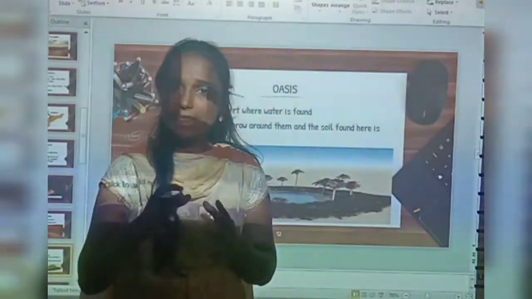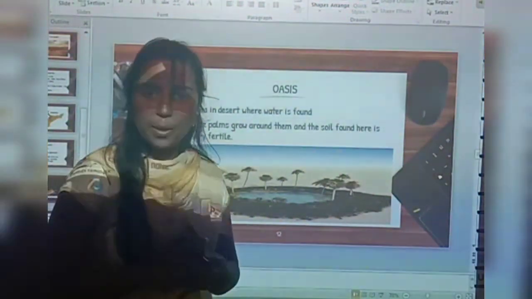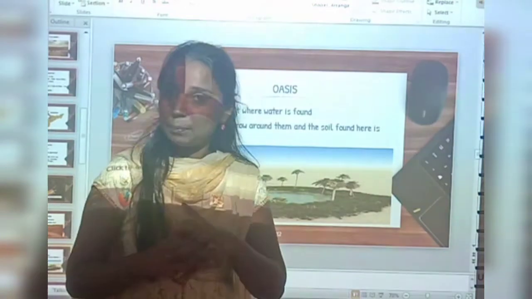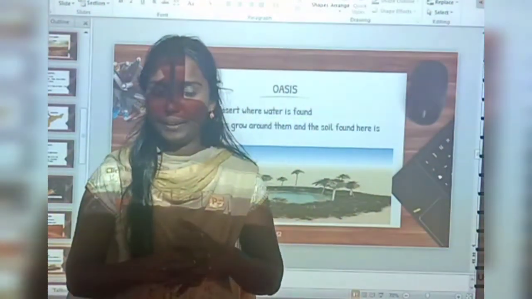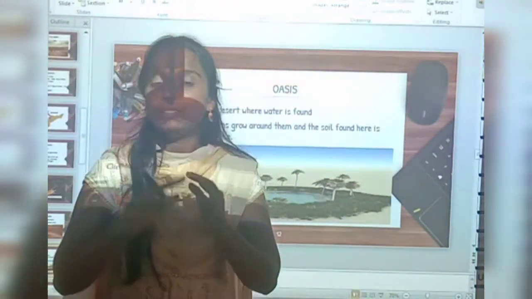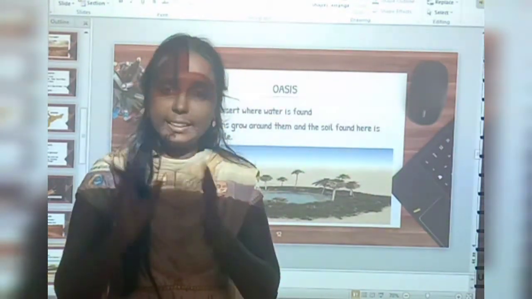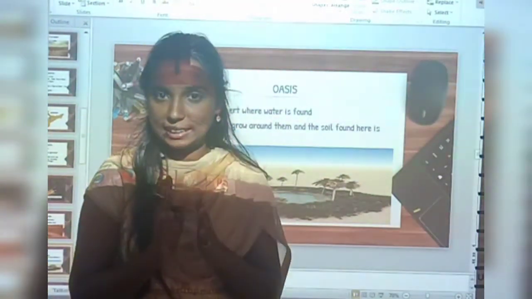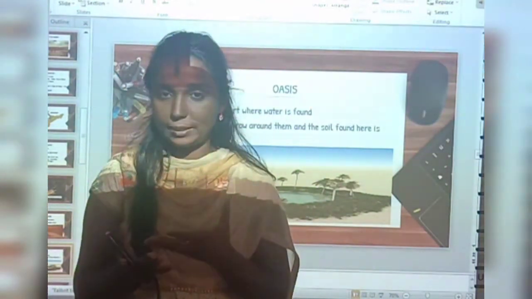Now one of the other unique features of this desert is oasis, okay? Do you know what is an oasis? Have you heard about oasis before? Yes. Can we see oasis in our place? No, right? So, what is oasis? We know, right? In desert there will be very little rainfall and it is very difficult to find water in desert, right? But in some places of the desert we can find water, okay?